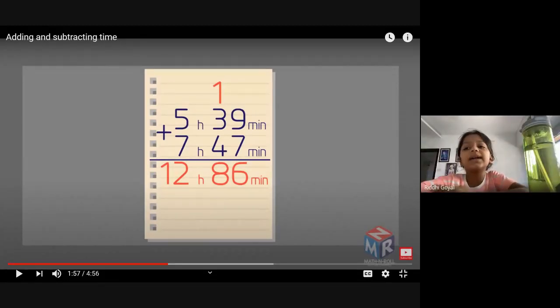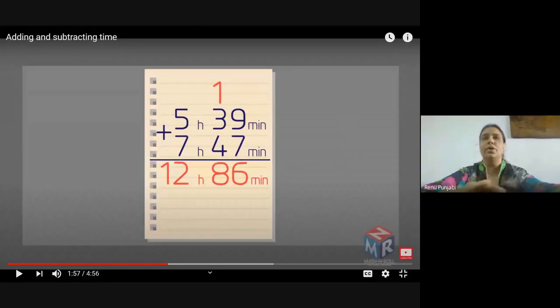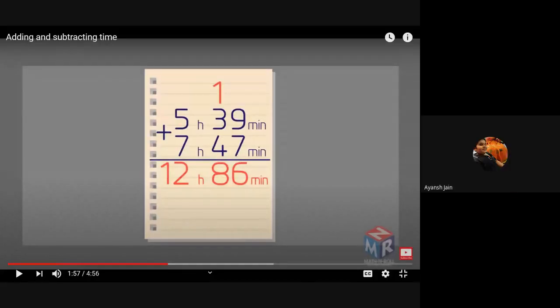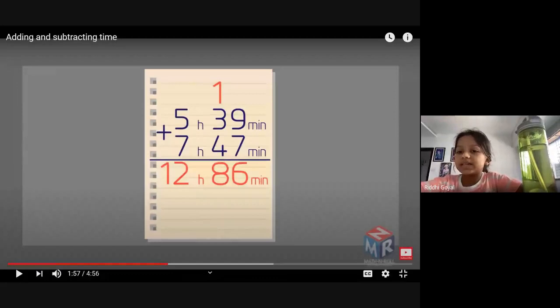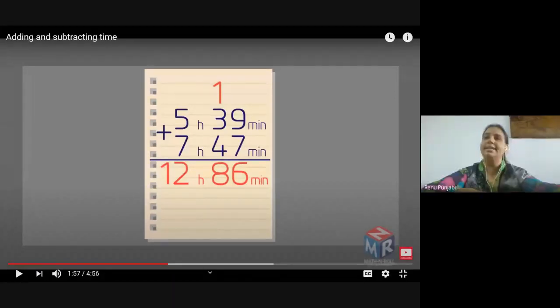Ma'am, but in this answer, the time came in the 24-hour clock. The answer is 13 hours 26 minutes. Yes, it is in 24 hours.